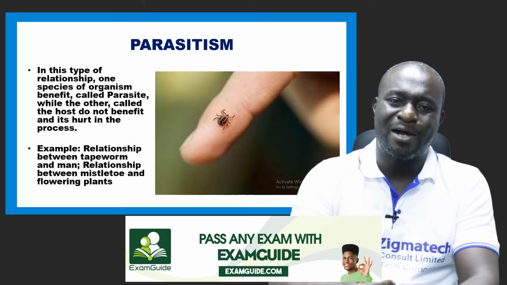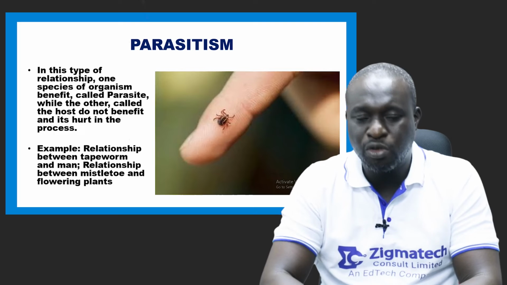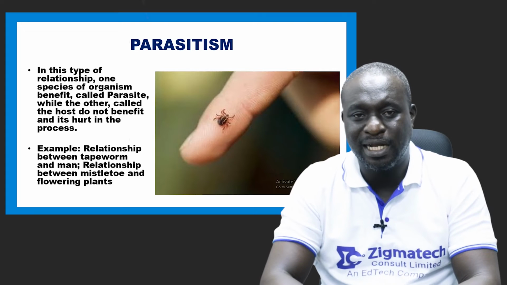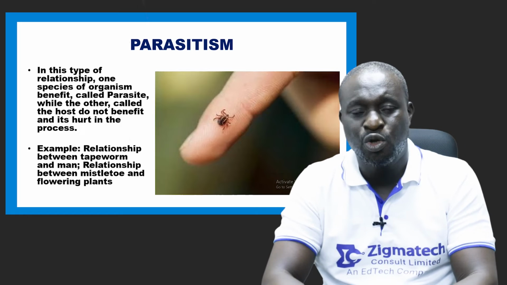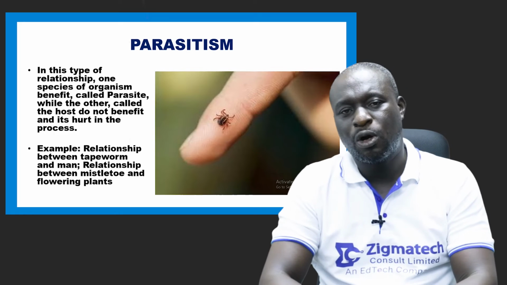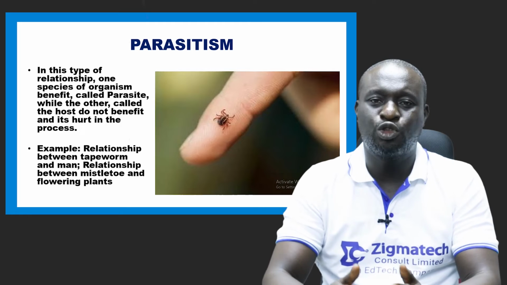An example of an endoparasite is the tapeworm. Most flatworms are endoparasites. Nematodes are also endoparasites. When we're talking about nematodes, we're looking at guinea worm, hookworm, and so on.